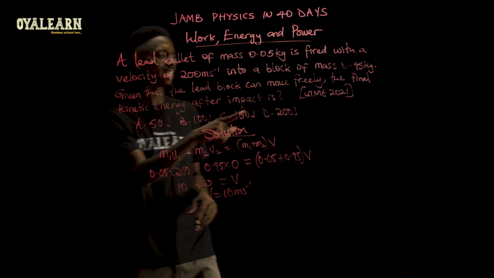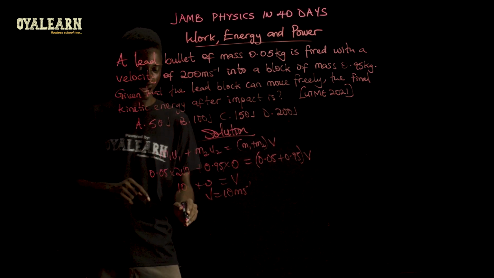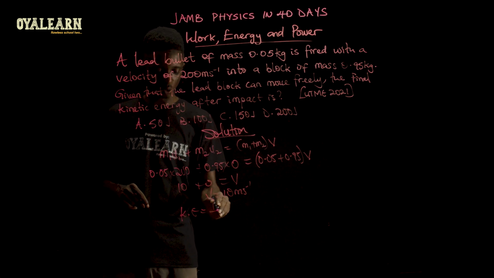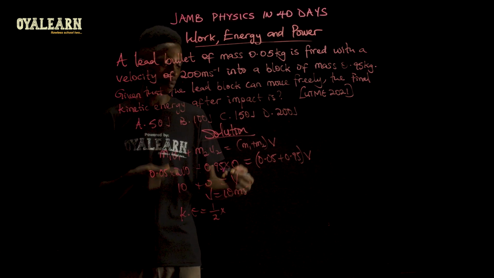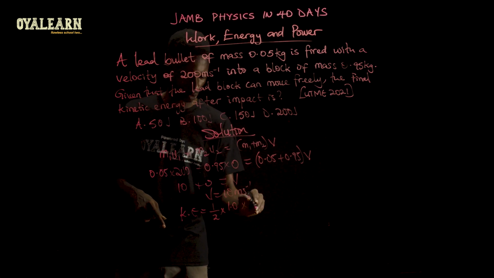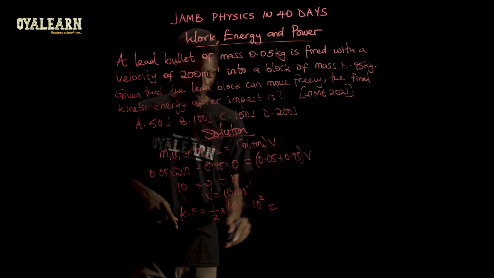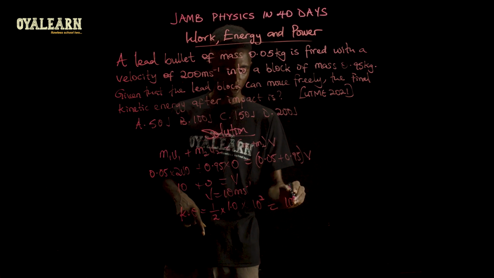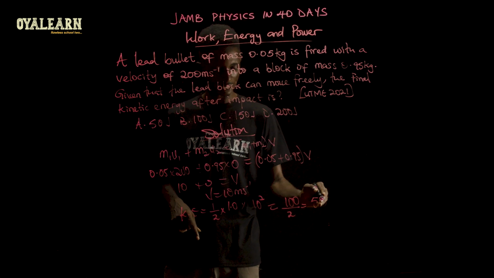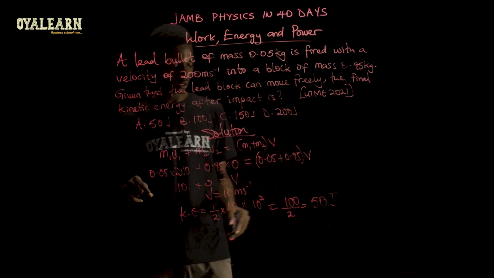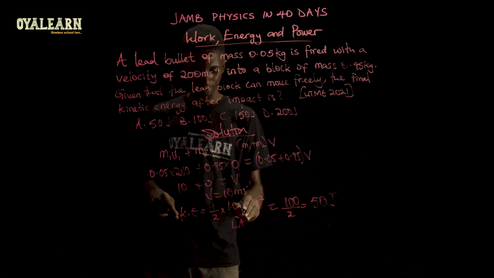Now, to find the kinetic energy which the question is requiring, kinetic energy is half mv squared. So that is 1 over 2 times the mass. When we combine the masses, that is 1.0, multiplied by v squared, so 10 squared. When we compute this, 10 squared is 100. 100 times 1 is still 100. So 100 divided by 2, and the final answer is 50. Energy is measured in joules. So looking at the options, the correct option is A.